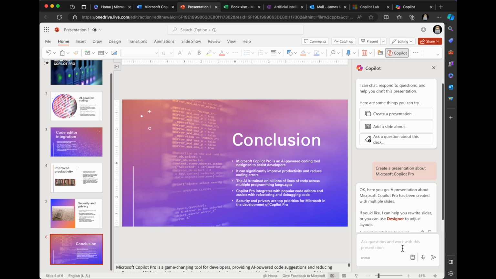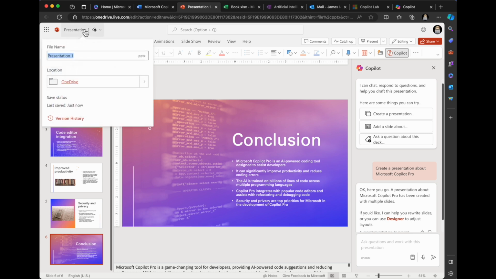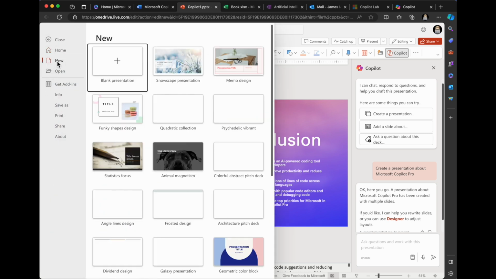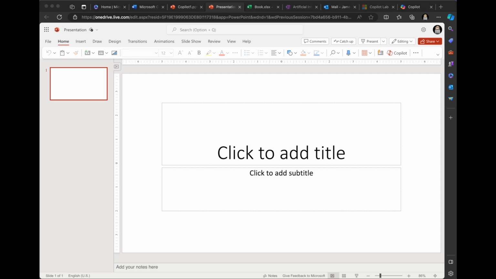I'm going to call this one Copilot 1. Now I'm going to see if I can create a new blank presentation and see what we could do when I use that more advanced prompt.